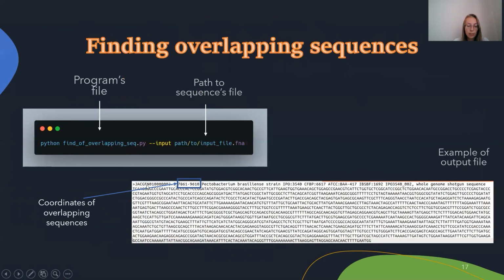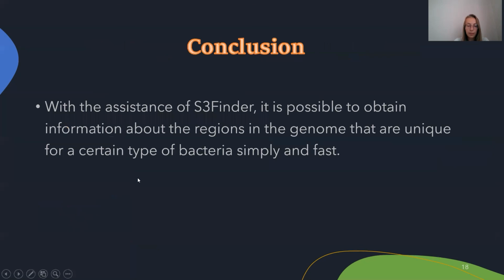Here I show how easy it is to launch this part of the pipeline. You just need to specify the input file. And here is an example of the output file. The arrow points to the coordinates of this site in the whole genome. These are the coordinates.